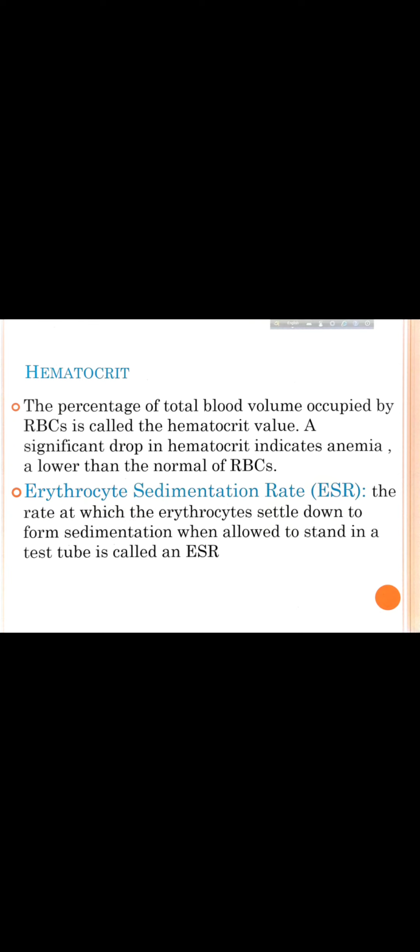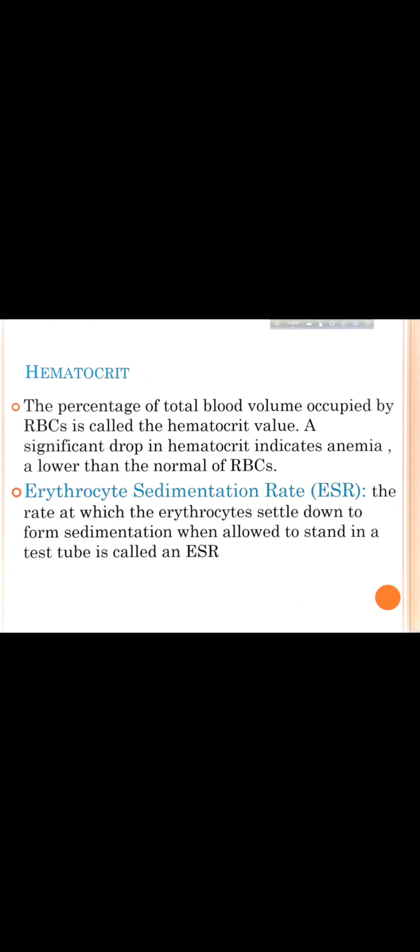What is hematocrit? The percentage of total blood volume occupied by the RBC is called hematocrit value. Suppose we take 100 ml of blood, the amount of that volume occupied by RBC is called hematocrit, and a significant drop in hematocrit indicates anemia. So if we find that the RBC blood volume is lower as compared to normal, that is called anemia.